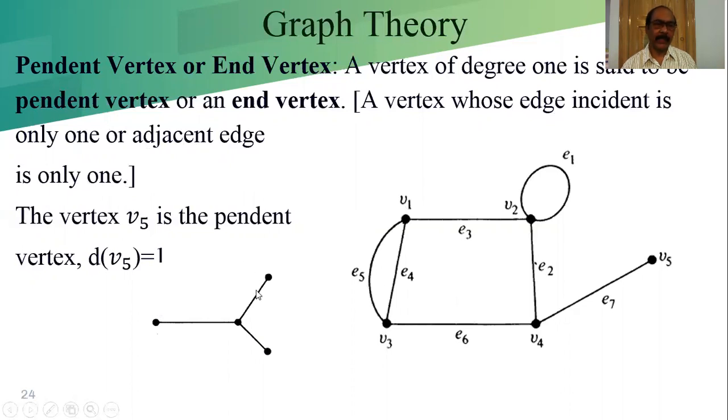This vertex's adjacent edge is only one. In this vertex, V5, the adjacent edge is 1. The vertex V5 is the pendant vertex whose degree is 1. In this case, we are not labeled, but it is clear to you as per my explanation.